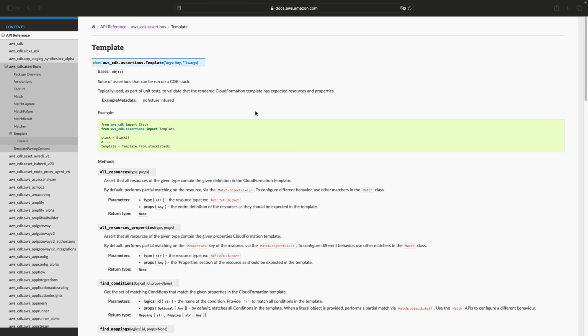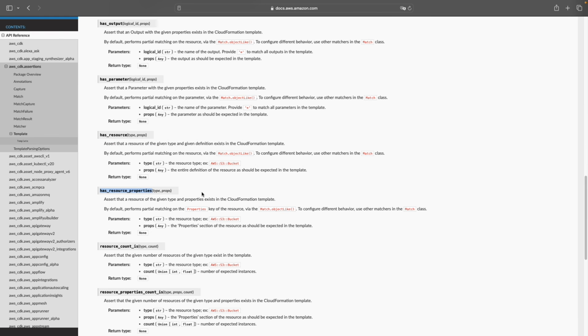Creating tests with CDK assertions is pretty simple. CDK provides a Template utility class which has multiple assertion methods. Here is the Template API. As you can see, it's available inside the AWS CDK assertions module. hasResourceProperties is one of the most often used assertion methods in this Template class. It accepts a type and then properties. For a given resource type, it helps you assert the property values in the generated CloudFormation template.